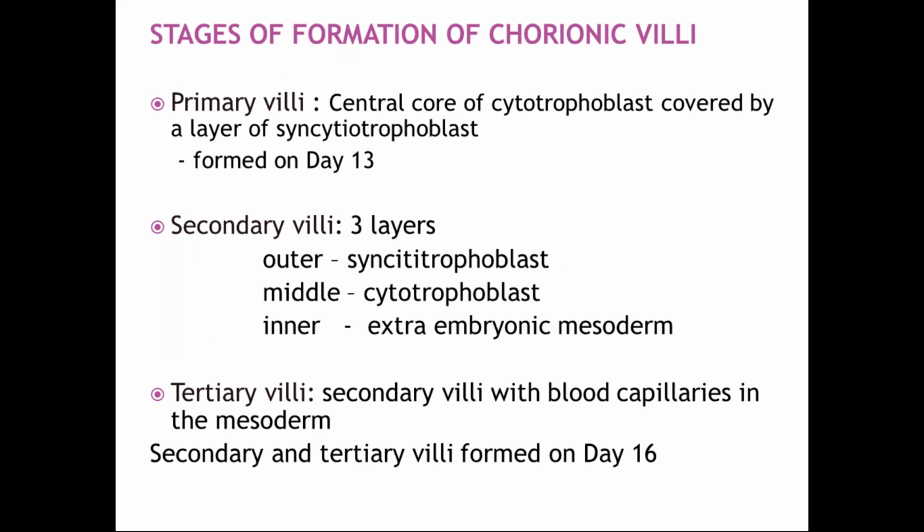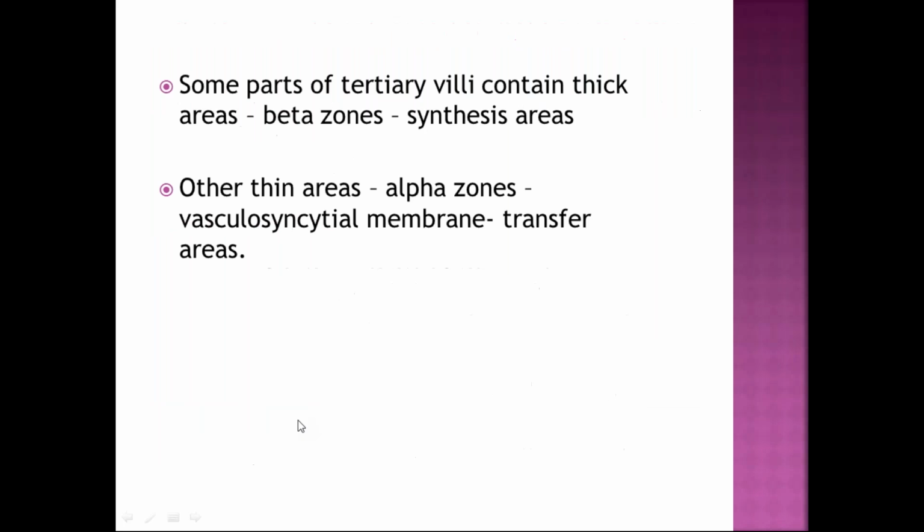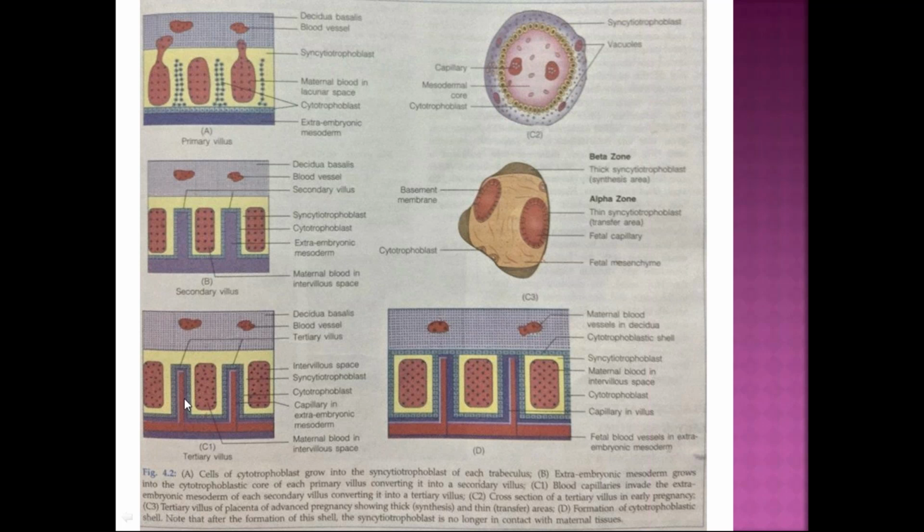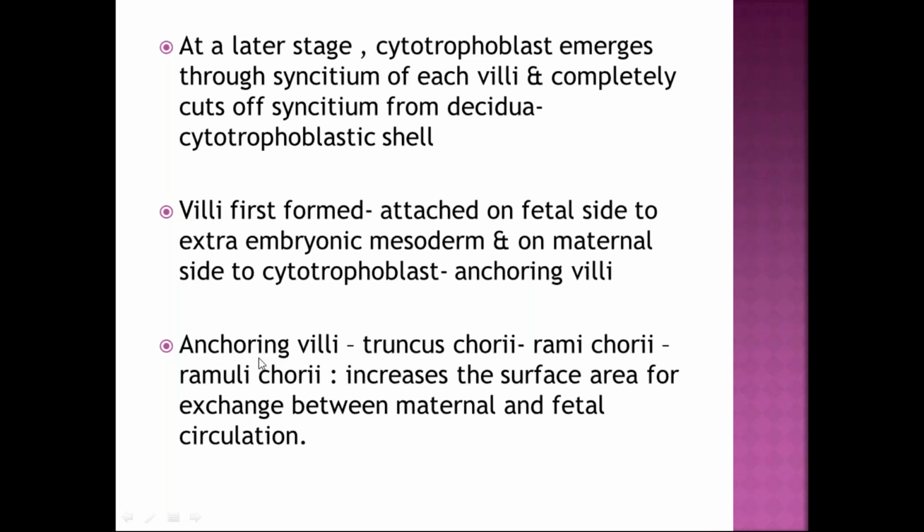And the tertiary villi: the secondary villi with the blood capillaries, that is the umbilical vessels which come from the umbilical cord, along with the secondary villi form the tertiary villi. Here you can see secondary villi with the blood vessels. This is the structure of the tertiary villi. So primary villi will form at day 3, secondary by day 12 and tertiary by day 21.